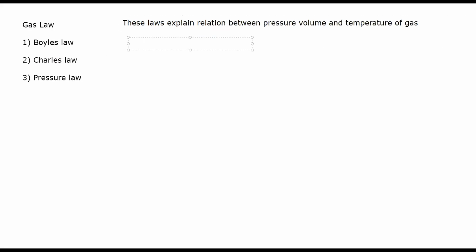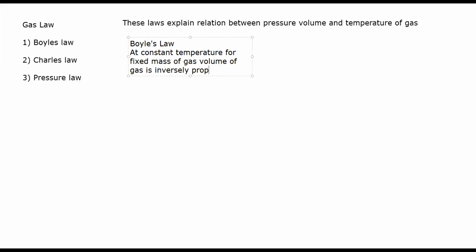So first, what is Boyle's law? Boyle's law states that at constant temperature, for a fixed mass of a gas, the volume of the gas is inversely proportional to the pressure applied.